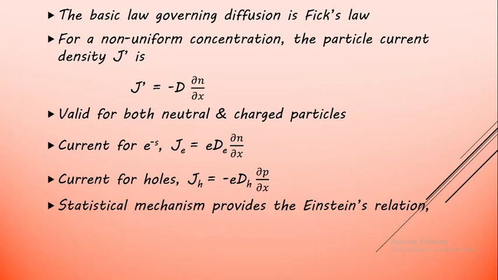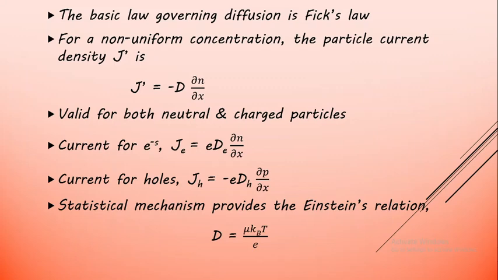According to statistical mechanics, the Einstein relation relates the diffusion coefficient D and the mobility of the carrier, mu. Here kB is the Boltzmann constant, T is the temperature, divided by e, the charge of the electron.